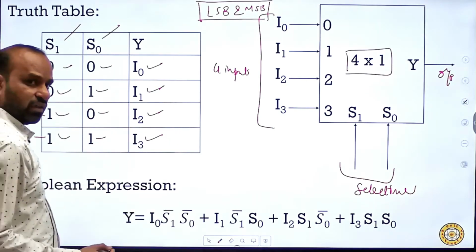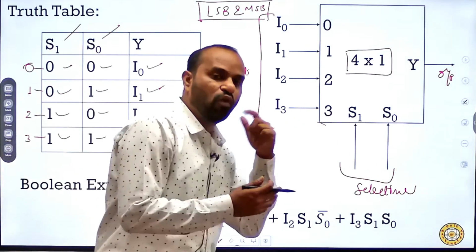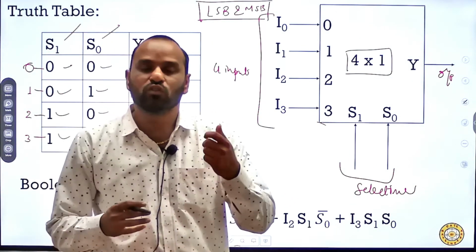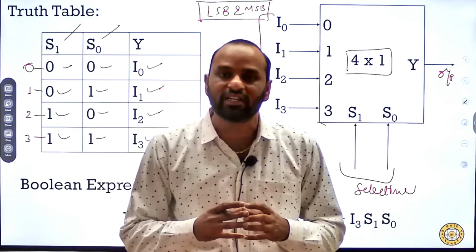Now based on the SOP representation, we can write the Boolean expression for the 4 cross 1 mux. What is the SOP representation? The 0 will be written as a complement and the 1 will be written as a non-complement.